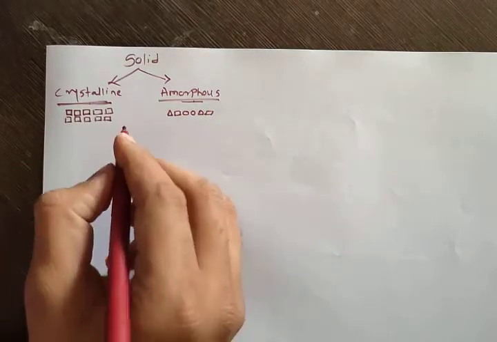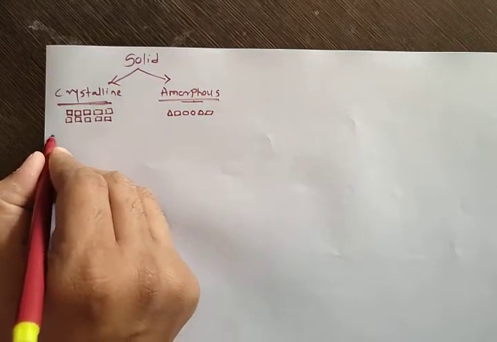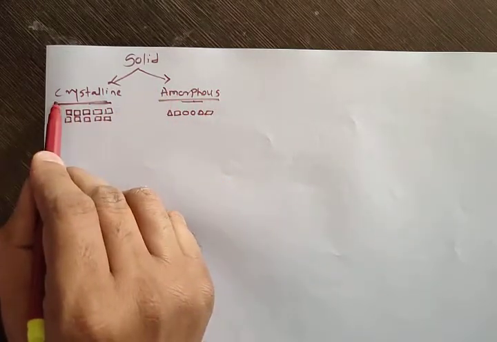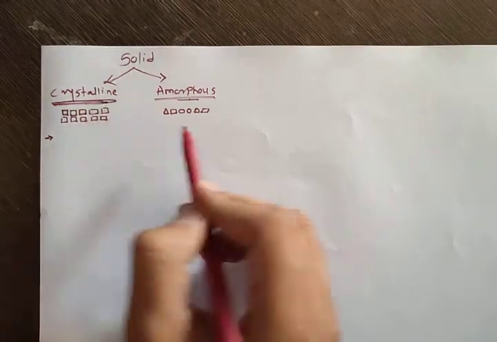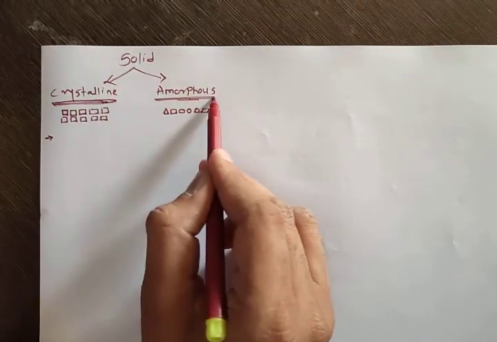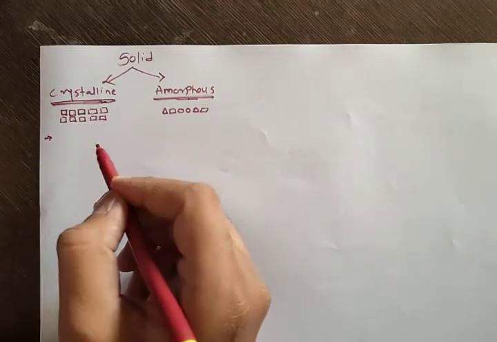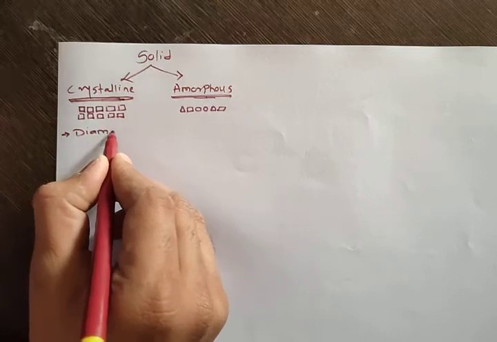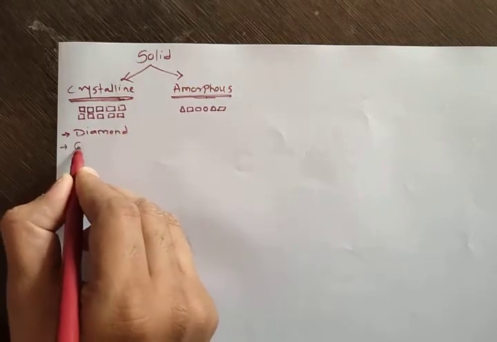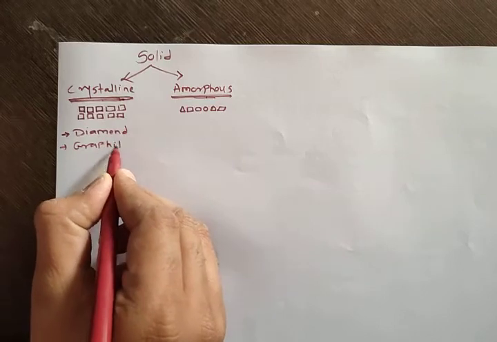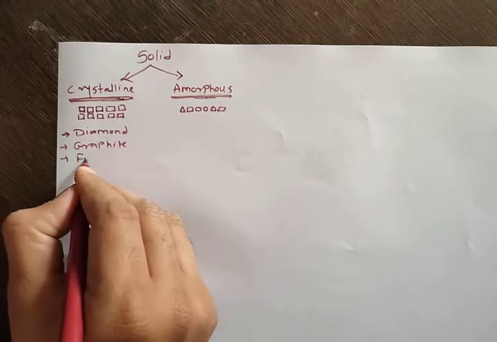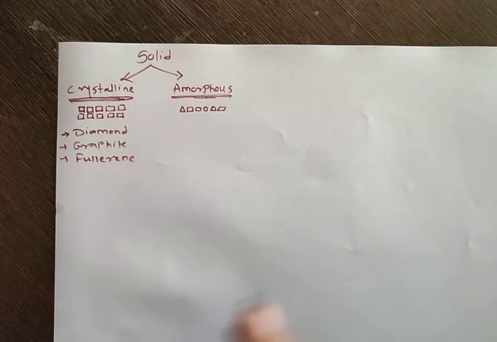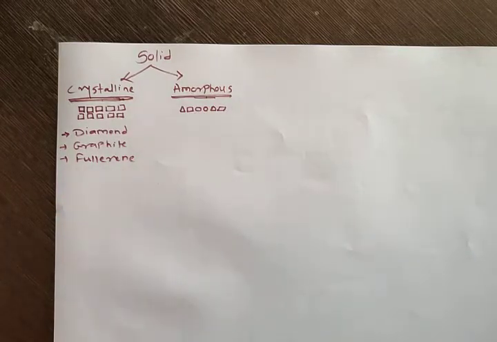Now in the case of carbon, there are two forms of carbon. Carbon is present in the crystalline form as well as in the amorphous form. So what are the examples of crystalline forms of carbon? I already told you: diamond, graphite and fullerene. These are the three crystalline forms of carbon.